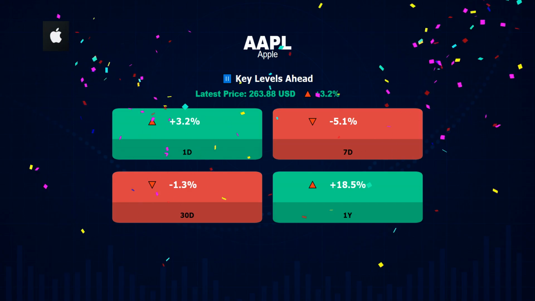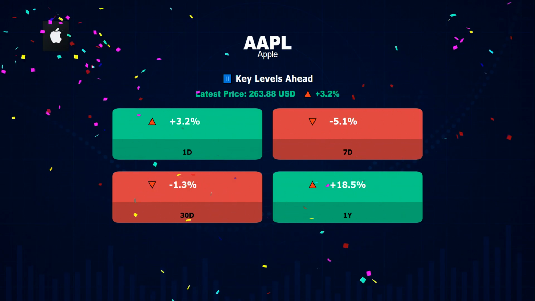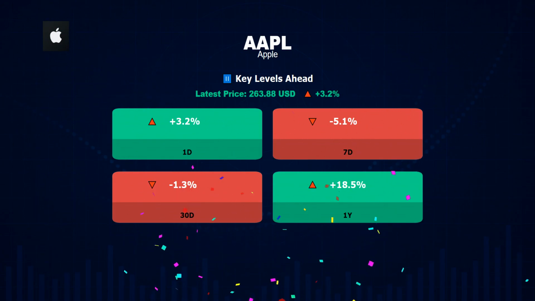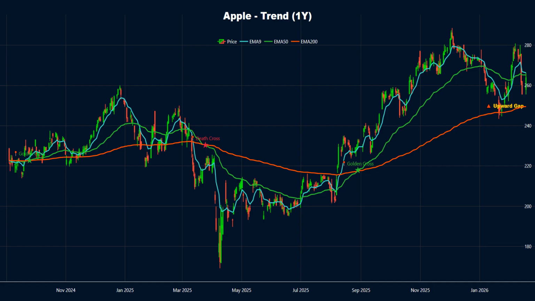Apple is bouncing against the main trend. Expect tests as price moves into resistance. Today, the stock has gained 3.2%, and the 30-day trend points to a downtrend. Price is below the 9 and 50-day EMAs, but still above the 200-day EMA. The long-term floor holds, while short and medium-term pressure persists.